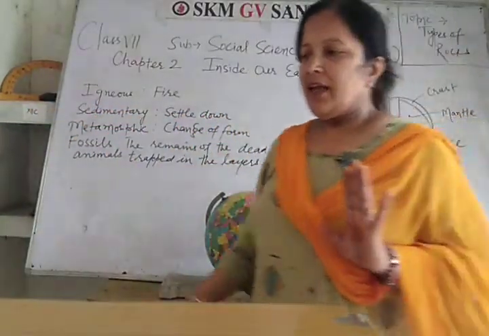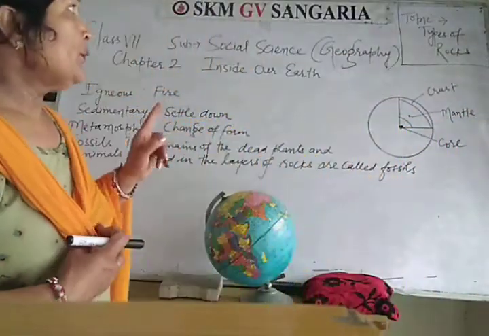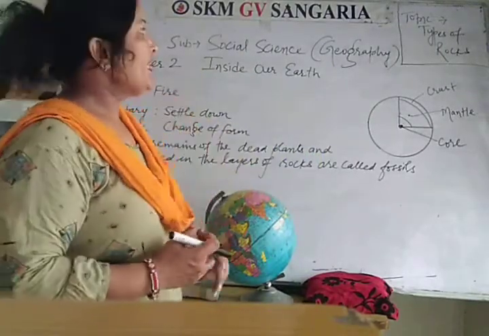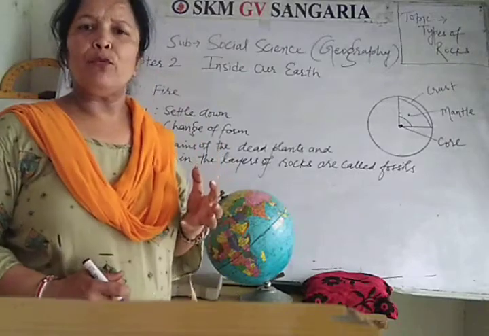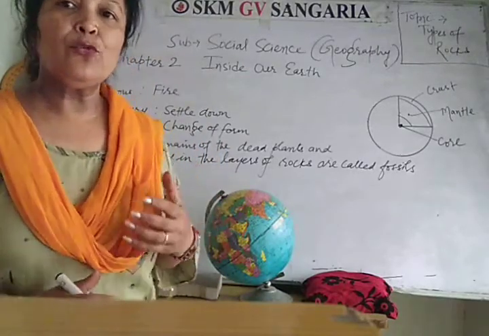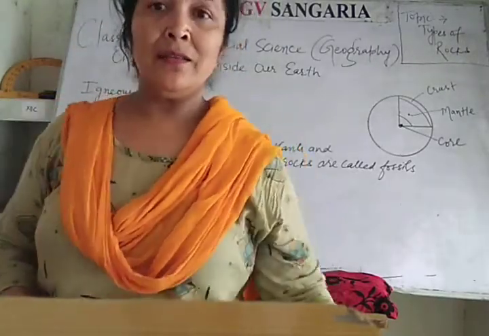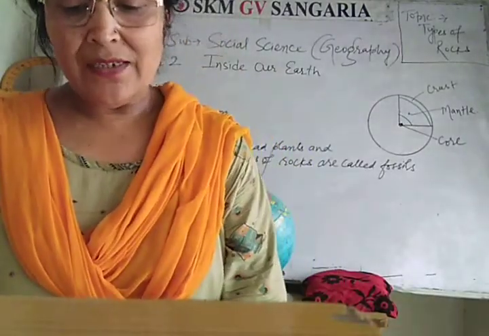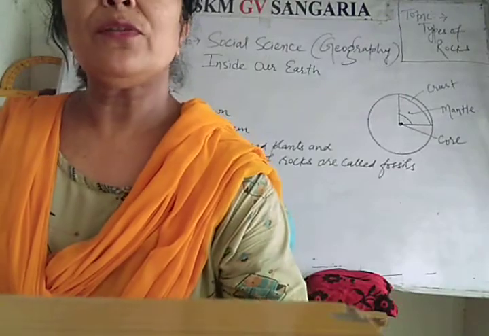Today we are going to study types of rocks. Where are these rocks found? These rocks are found in the earth's crust. The earth's crust is made up of various types of rocks.